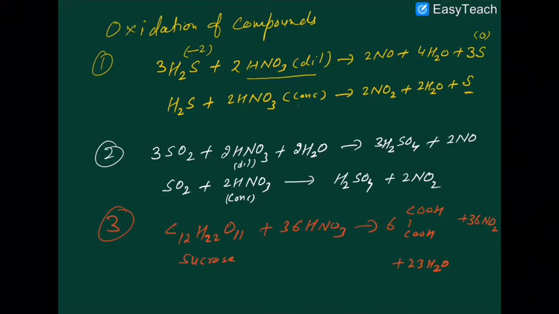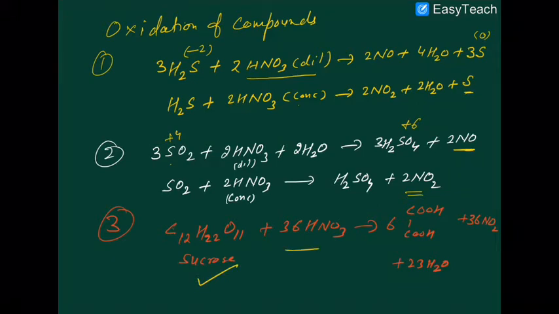Similarly, sulfur dioxide that is in +4 state transforms into sulfuric acid that is in +6 state by both dilute nitric acid and concentrated nitric acid. The only difference is that with dilute you will get nitric oxide as one of the products, and with concentrated nitric acid you will get nitrogen dioxide as one of the products.